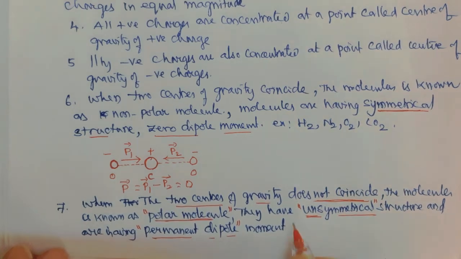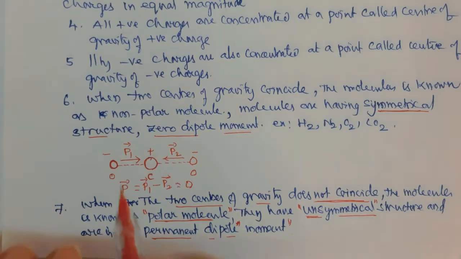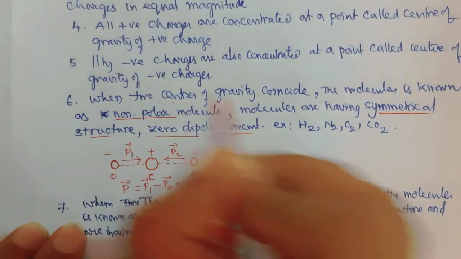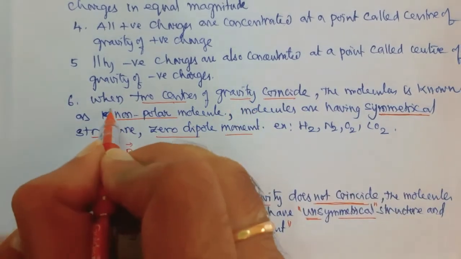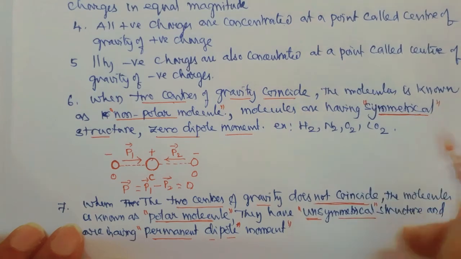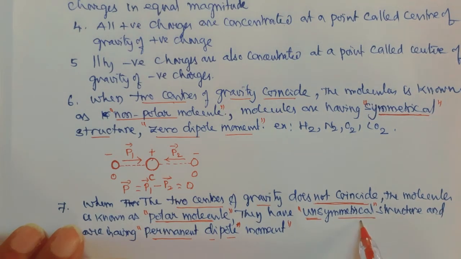When the two centers of gravity coincide: non-polar molecule, symmetrical structure, zero dipole moment. When the two centers of gravity do not coincide: polar molecules, unsymmetrical structure and permanent dipole moment.